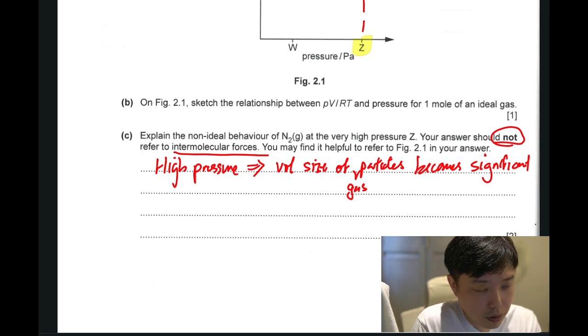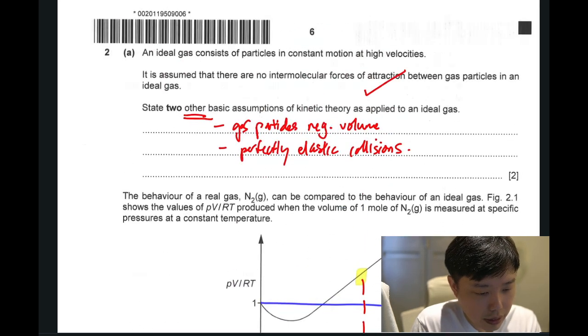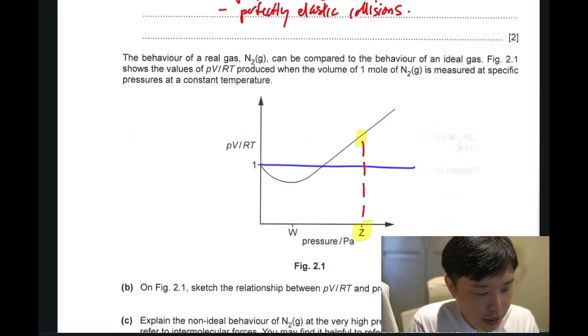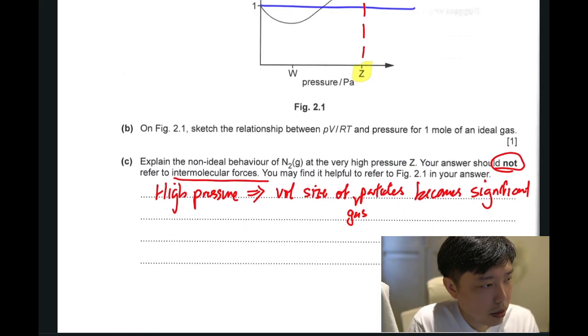Because we have already listed it out as one of the basic assumptions, this assumption is no longer true. That's why it deviates positively.